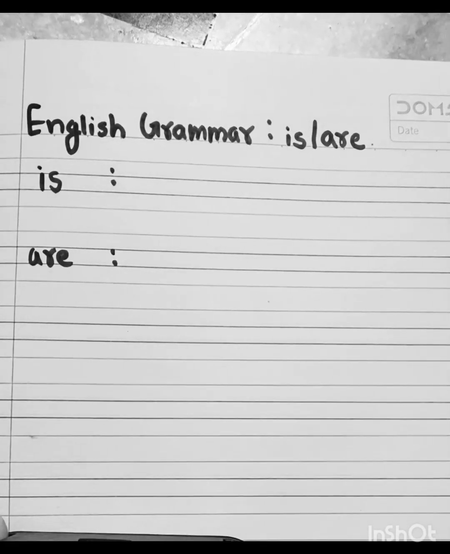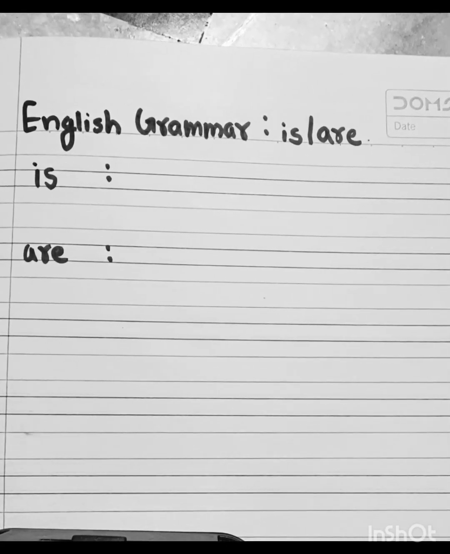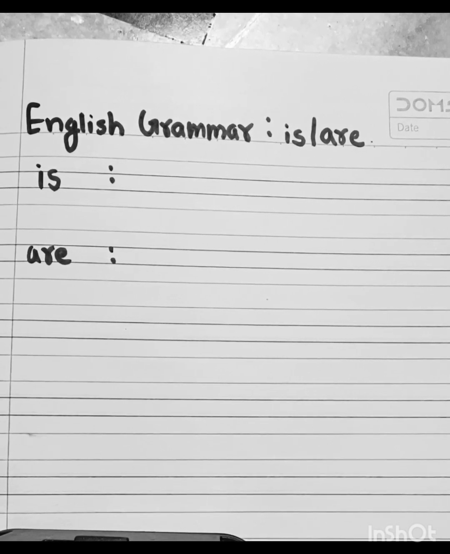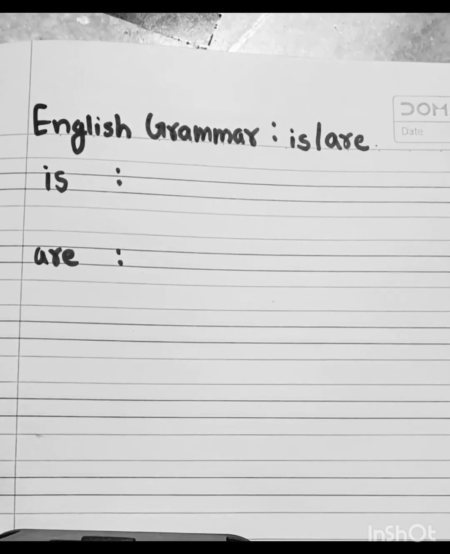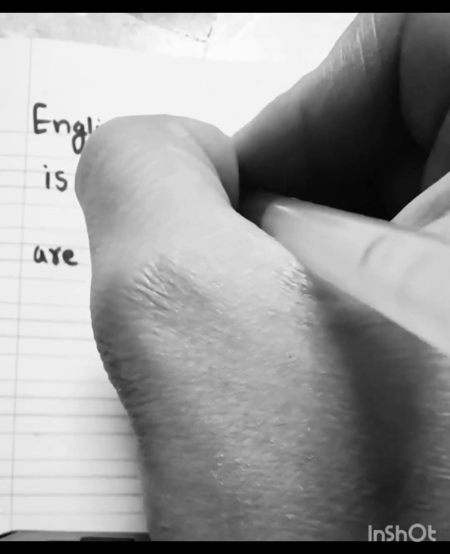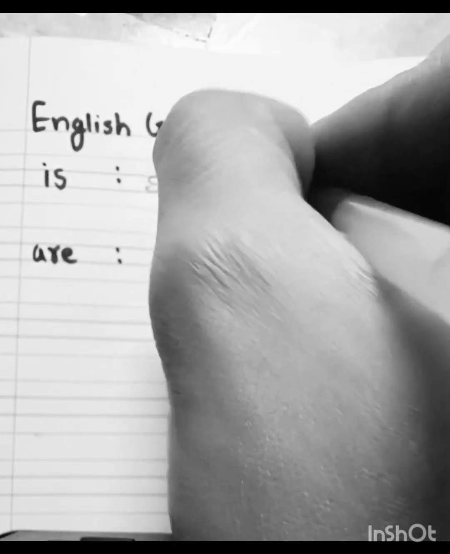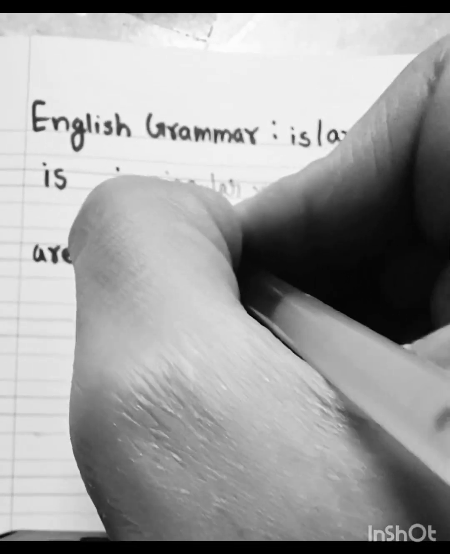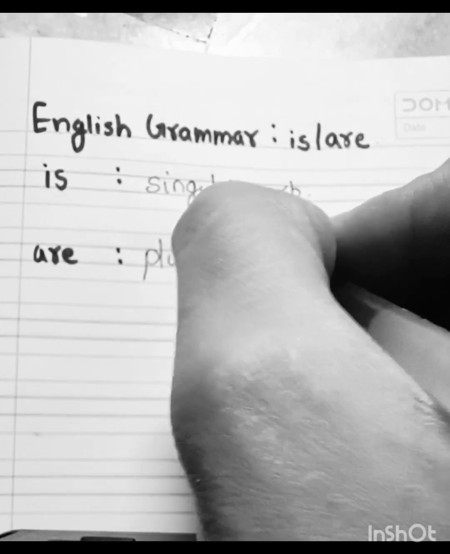Today we'll learn the use of is and are. When we use is and when we use are. We use is when there is a singular verb, and we use are when there is a plural verb.